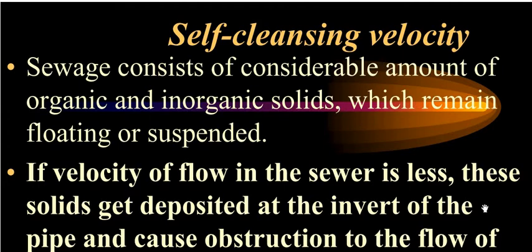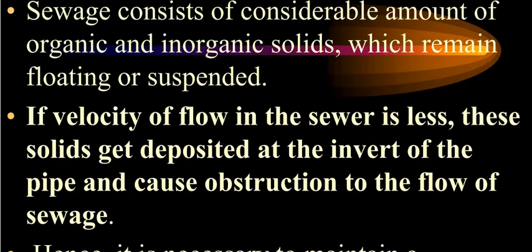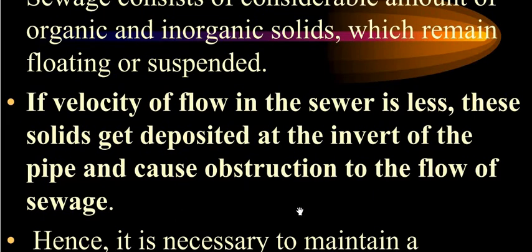The velocity of the sewage in the sewer line should be sufficient. If the velocity is less, then the flow in the sewer will be less, and hence these solids will get deposited.